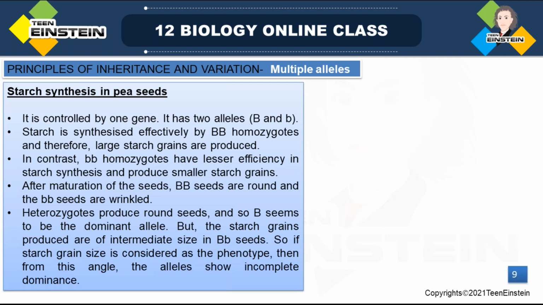So next we are learning about starch synthesis. In today's class we are going to learn about starch synthesis in pea seeds. That's what we are going to learn.